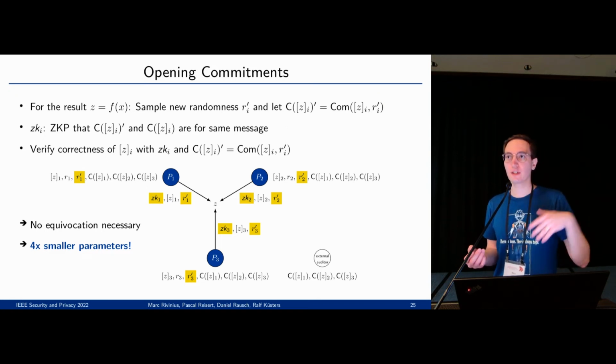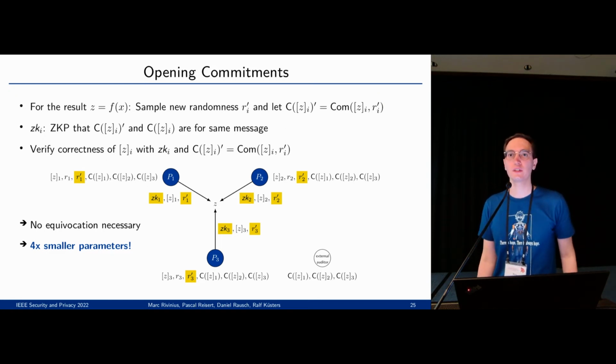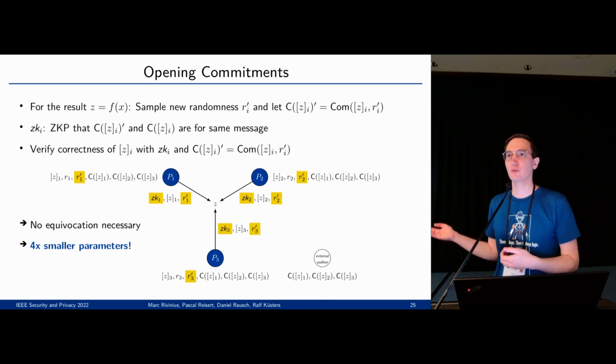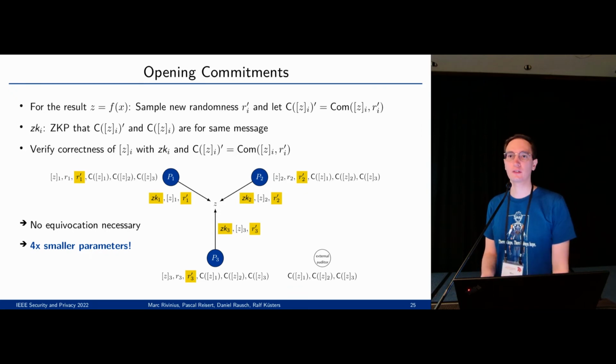We have the same properties. It's still accountable and robust, but we don't need the equivocation for commitments anymore. And that's why we can reduce our parameters and save 4 times the size of our parameters, and also the protocol with respect to commitments runs like 4 times faster.